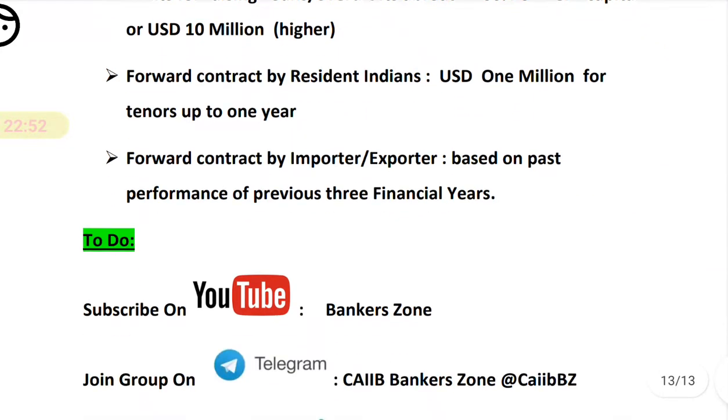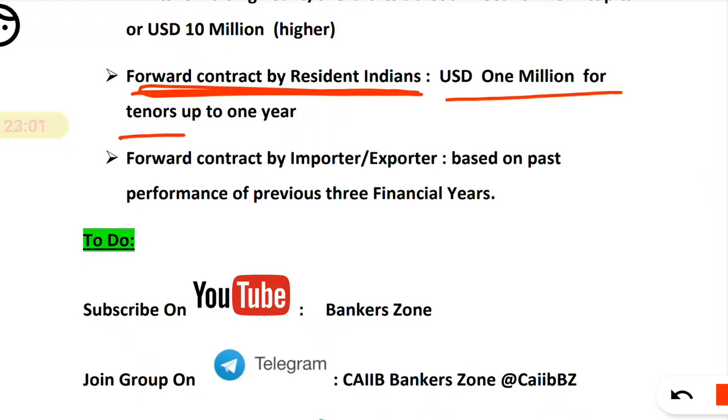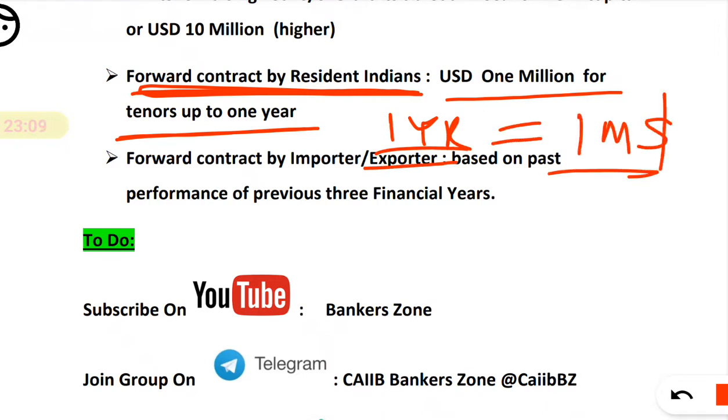Next, forward contract by a resident Indian. So an Indian resident can also do a forward contract, subject to $1 million for up to 1 year. So the maximum duration is 1 year for an individual, and the maximum amount is $1 million. That is also one important bit.